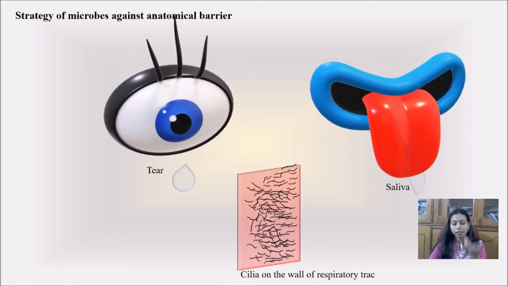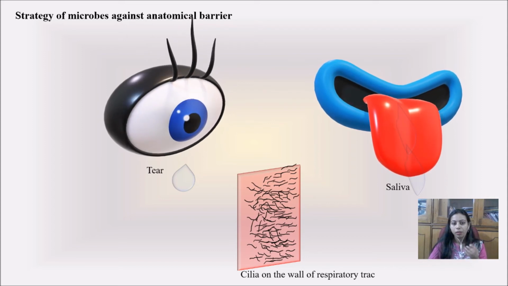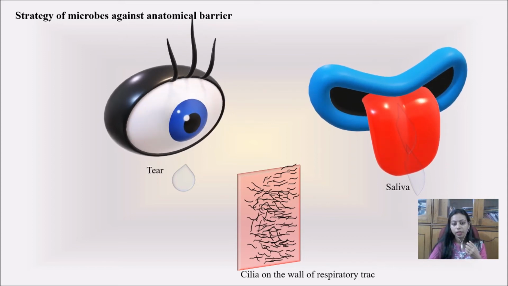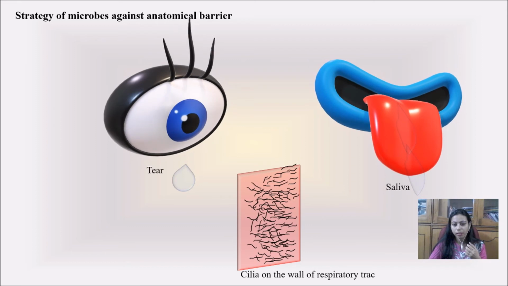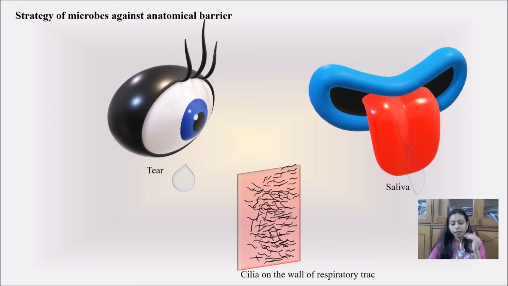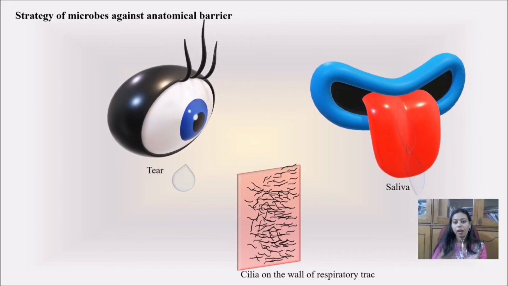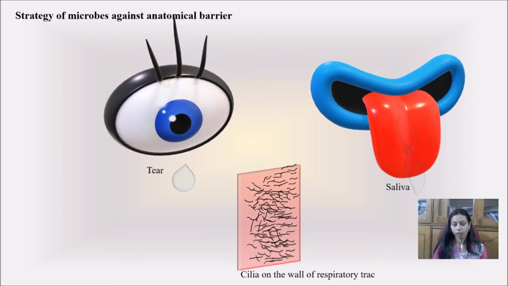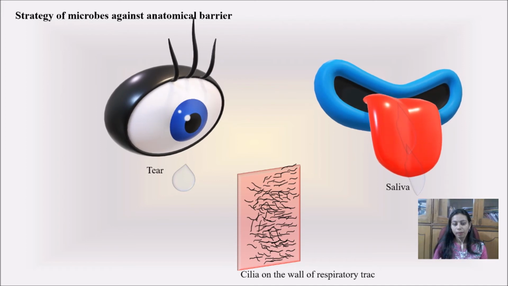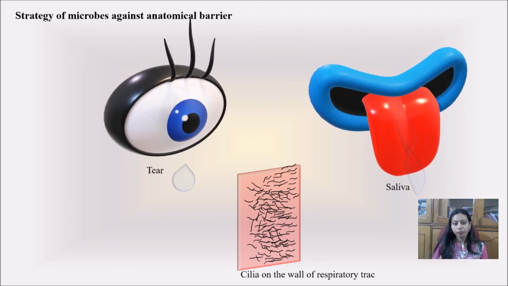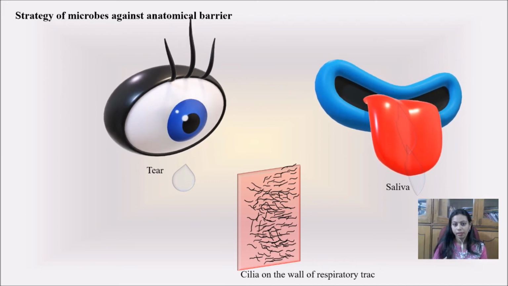When we sneeze, we feel the mucus coming out, and it propels. The beating movement of the cilia will repel the microbes out of our body. So all these mechanisms are followed inside our body to prevent microbes from entering.